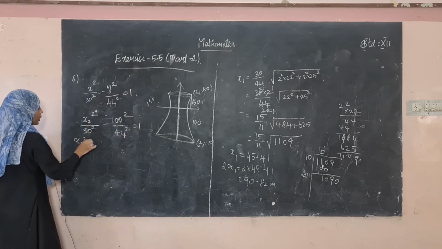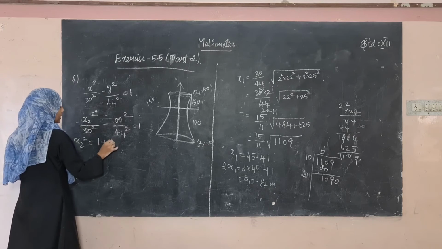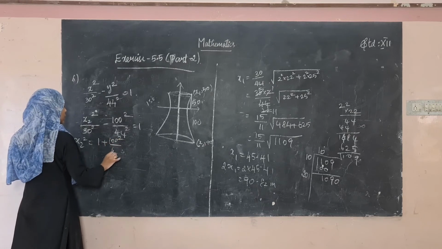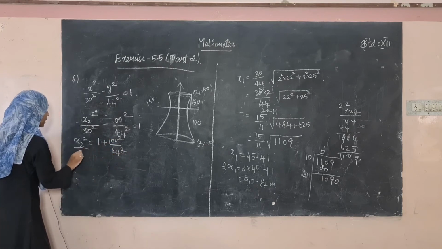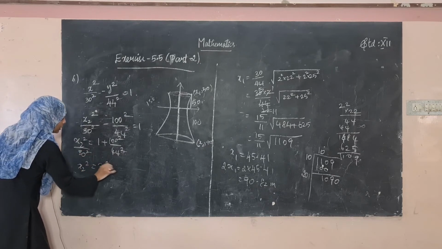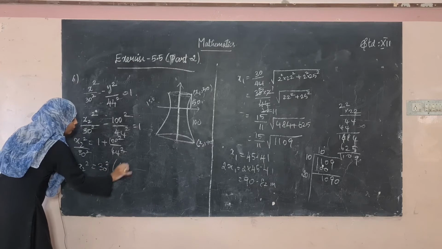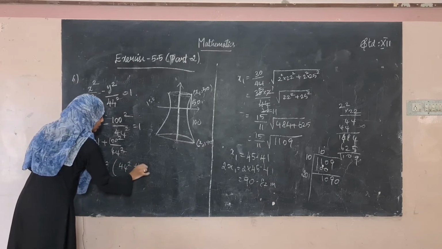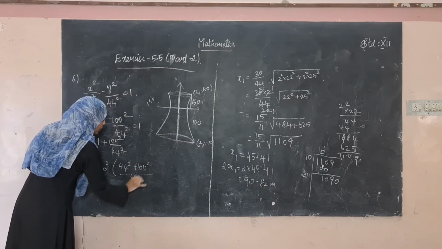Therefore, x2 squared is equal to 1 plus 100 squared divided by 44 squared, all multiplied by 30 squared. So x2 squared will be equal to 30 squared into 44 squared plus 100 squared, divided by 44 squared.